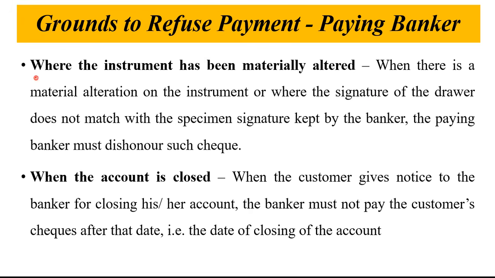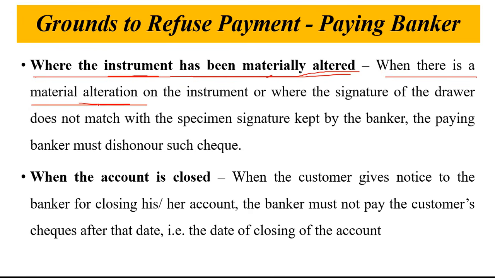Next condition is where the instrument, meaning the check, has been materially altered. Materially altered means if on the check there is overwriting, the signature does not match the specimen signature, or the check is not properly kept, or it is torn, etc., then the paying banker can refuse to make the payment.